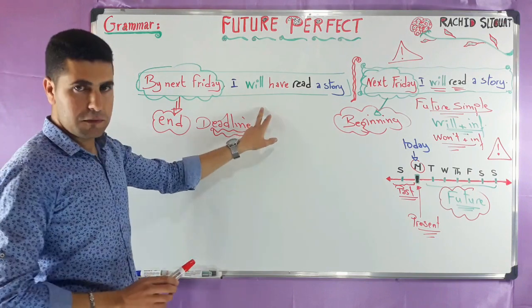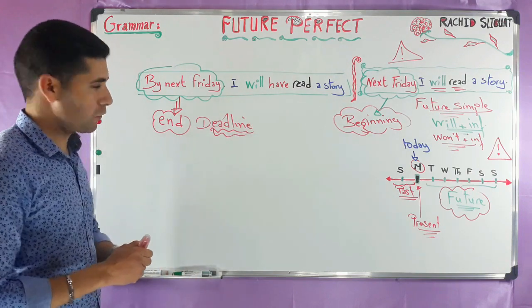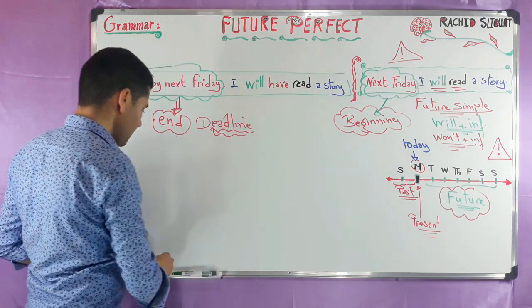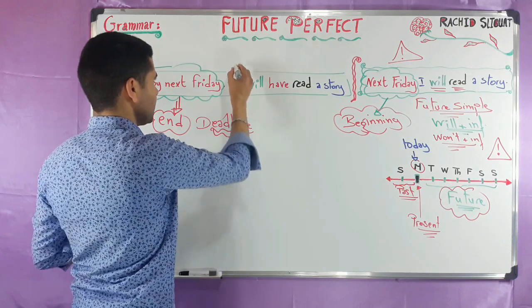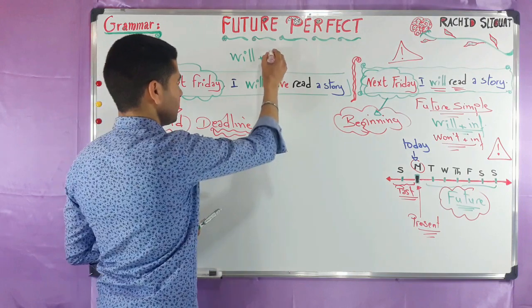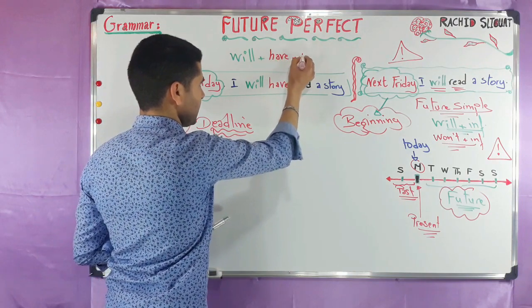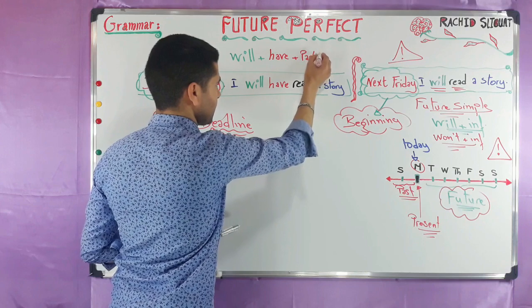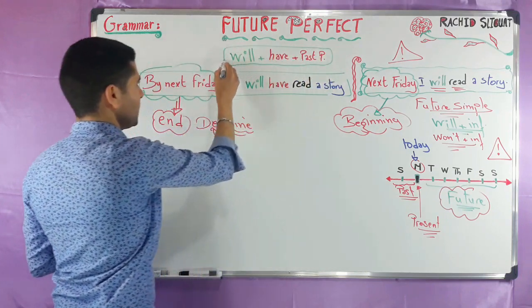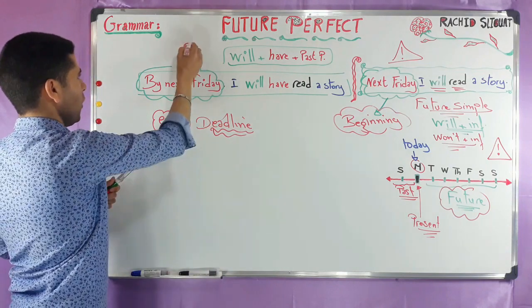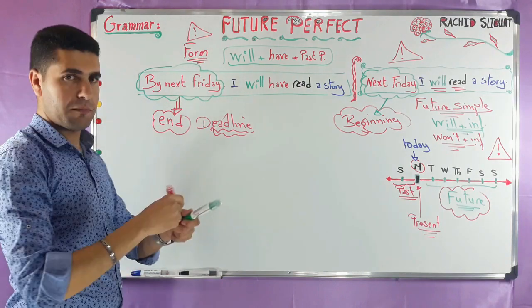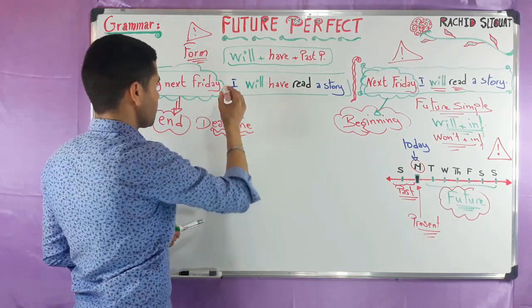This is very easy to remember. As you can see, the future perfect is always with will, have, and the past participle. So will plus have plus the past participle. Very easy to remember. So this is the form of future perfect. Very essential to remember.